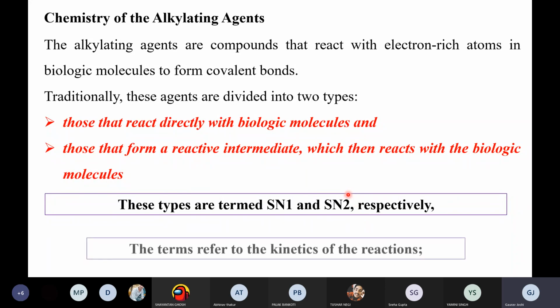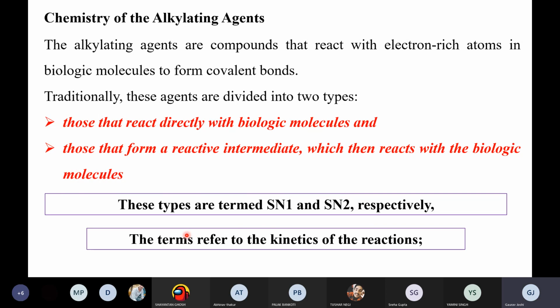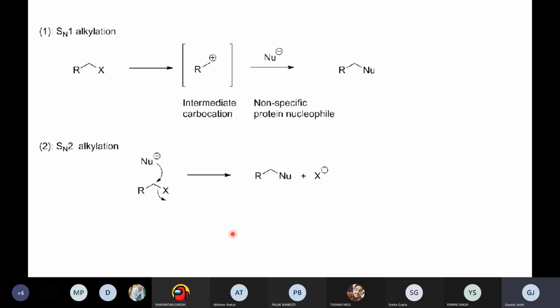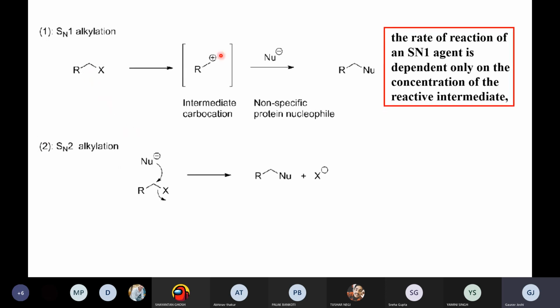So basically these terms refer to the kinetics of the reaction, how the reaction is proceeding. I'll show you some examples. For example, this is the SN1 type of alkylation and this is the SN2 type of alkylation. In the SN1 alkylation, the rate of reaction of the SN1 agent is dependent only on the concentration of the reactive intermediate.